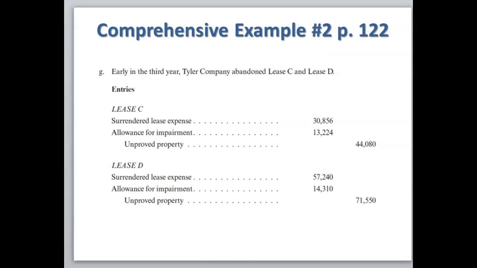Early in the third year, Tyler Company abandoned lease C and lease D. So we're going to credit the unimproved property for the amount that has been capitalized. We're going to debit the allowance for the impairment for the amount that was recorded for each individual property. And the difference is going to be debited to surrendered lease expense for each property.